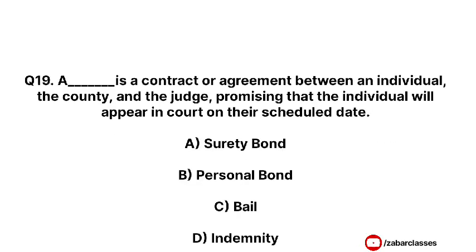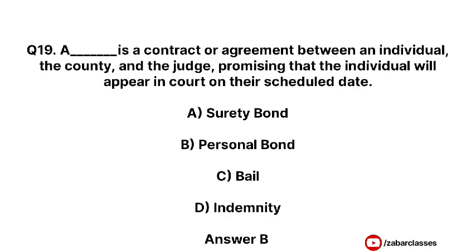Next question is, a dash is a contract or agreement between an individual, the country and the judge promising that the individual will appear in court on their scheduled date. Option A, surety bond. Option B, personal bond. Option C, bail. Option D, indemnity. Correct answer is option B, personal bond.